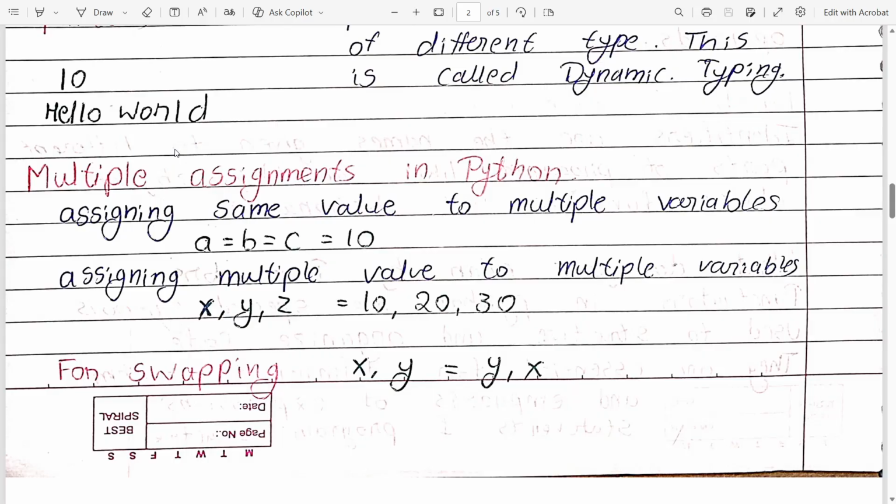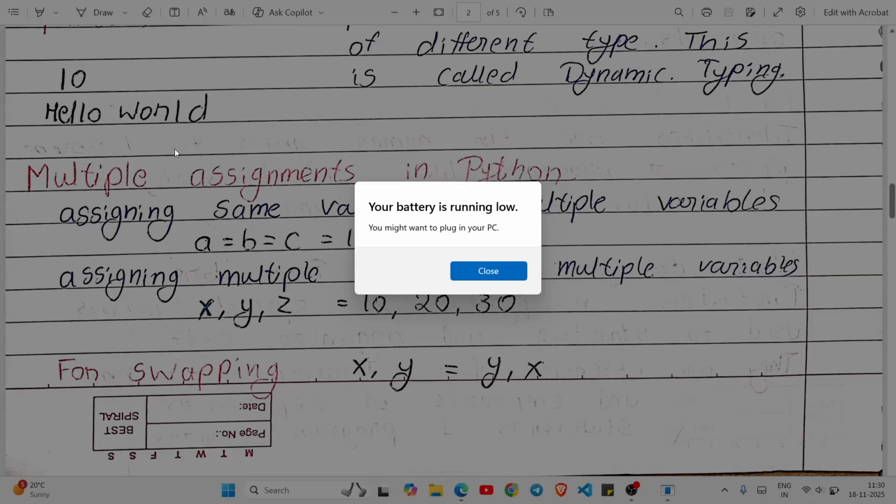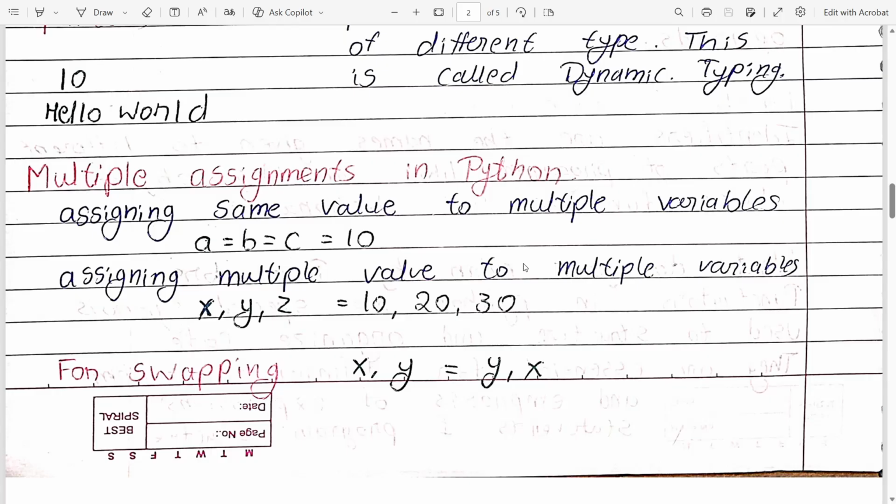This can also be done with the help of multiple assignment in Python. So here we are writing x comma y comma z equals 10, 20, and 30 at the same time. So x will be equals to 10, y will be equals to 20, and z will be equals to 30. Here swapping can be done very easily. We need to just simply write x comma y equals to y comma x. So the value of x will go to y and value of y will go to x.